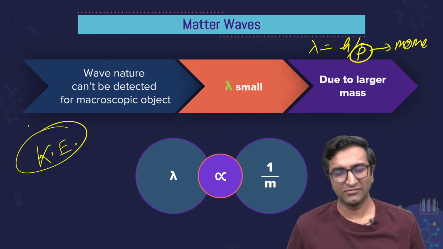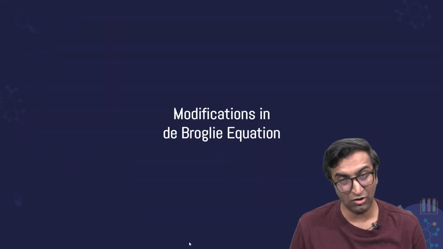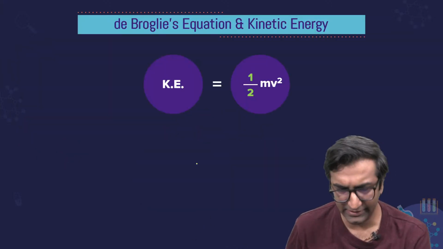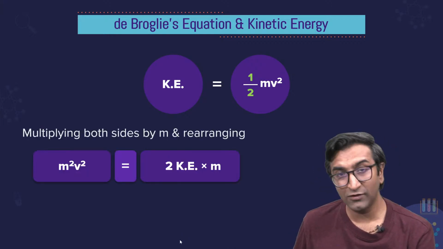So wouldn't it be nice if we had kinetic energy here somewhere? It would be very nice, wouldn't it? Let's do that. So we'll modify the de Broglie equation a little bit. Say kinetic energy is half mv square. You know this. What is P? It's momentum. What is P square? M square V square. What is P square by 2M?